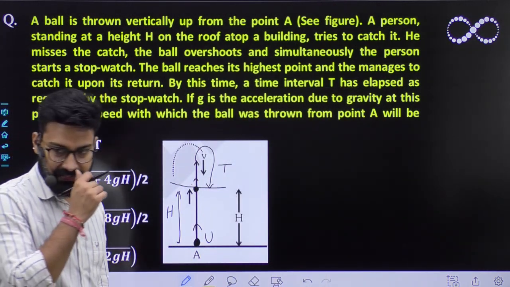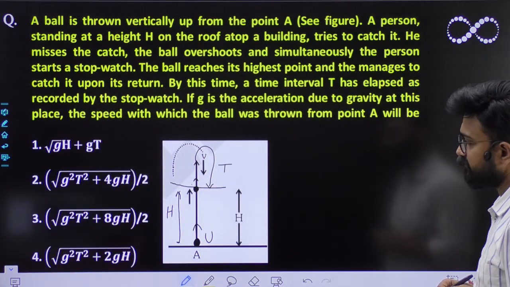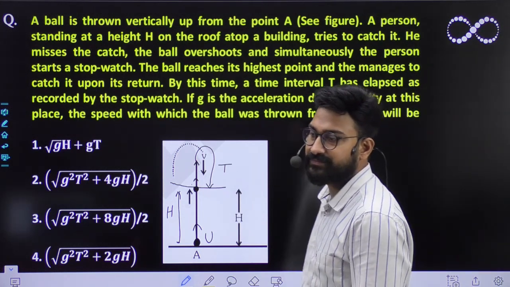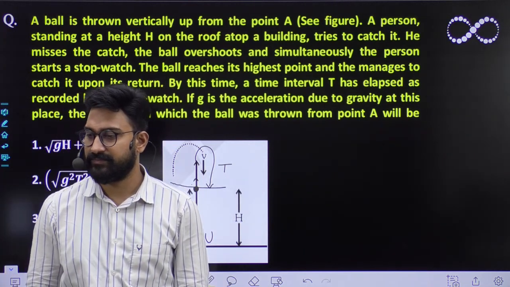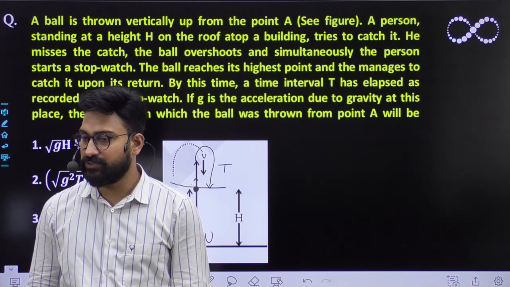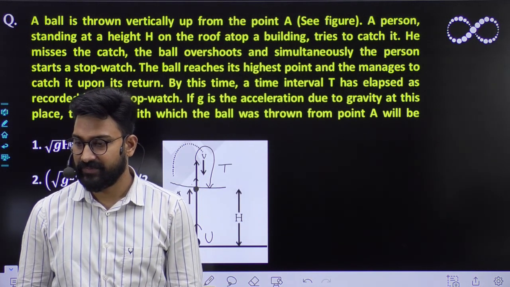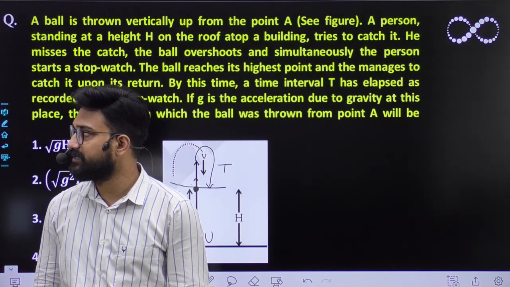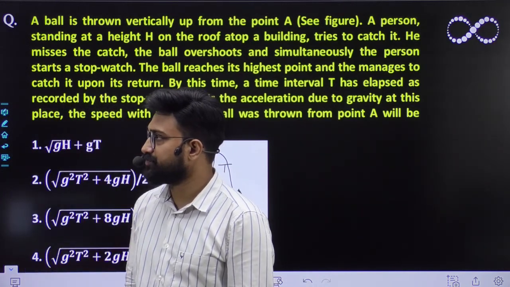Okay, Shubham has got it. Shubham is saying third. And what about others? Rishit, are you able to solve the question? And what about Hardik? Hardik has also got the answer now. Hardik is also saying third is the correct option.